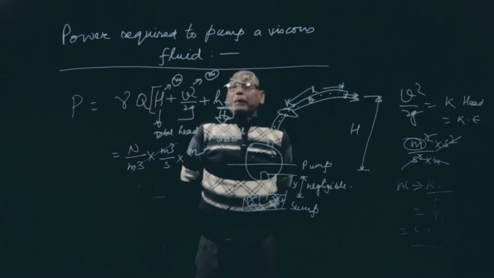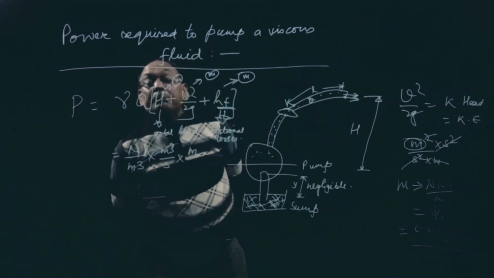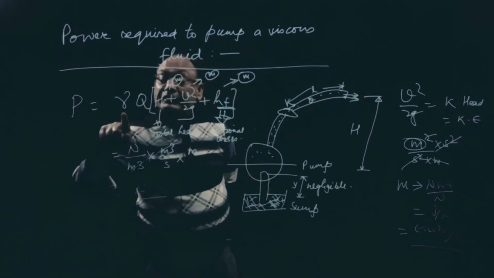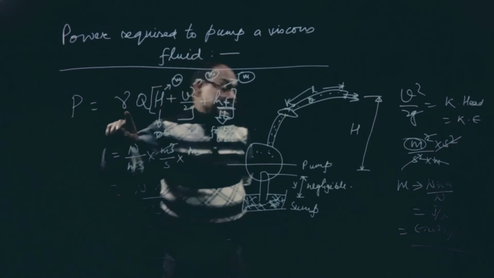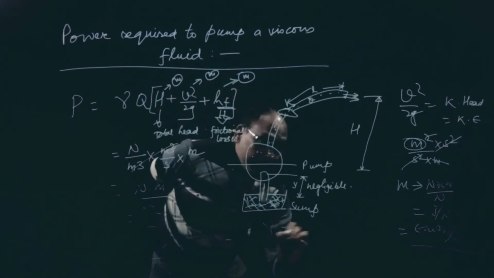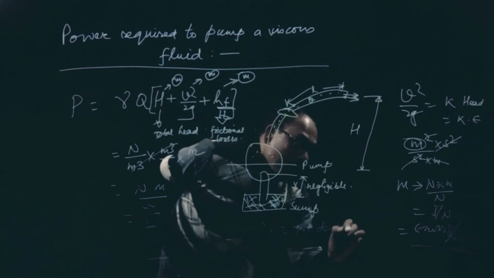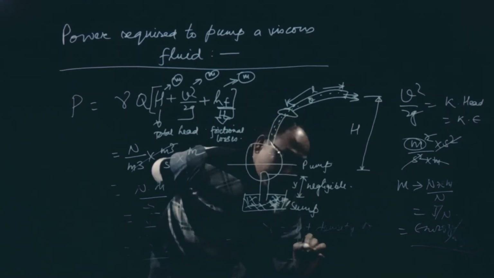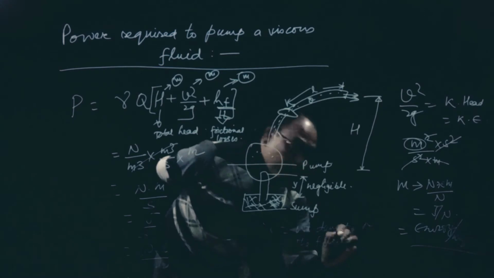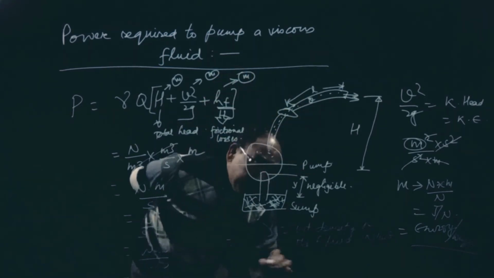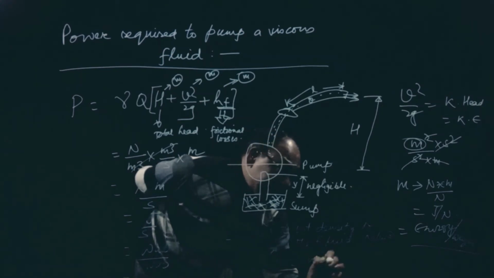We can find this out by this formula, because remember, gamma is weight density, which will be given for the fluid, in Newton per meter cube, and Q is meter cube per second, that is discharge.